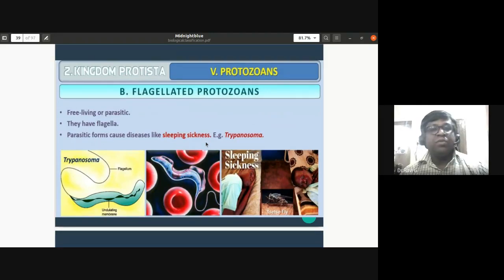The flagellated protozoans are free living or parasitic. They have flagella as the locomotor structures. The parasitic forms cause diseases like sleeping sickness. Example, Trypanosoma gambiense. Here you have this slide which shows Trypanosoma gambiense with flagellum. Sleeping sickness leads to coma and death, and it is spread by an insect called the tsetse fly. And this tsetse fly is endemic to African countries like Gambia.